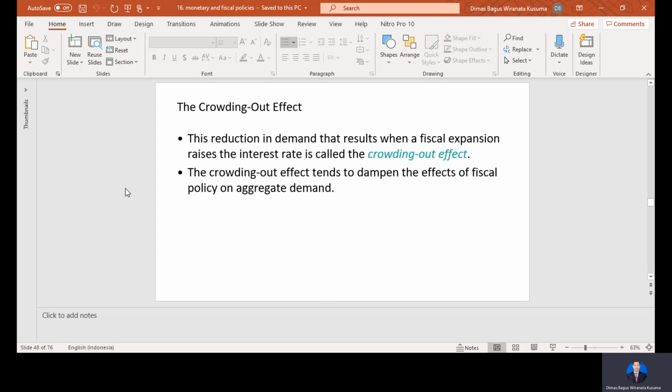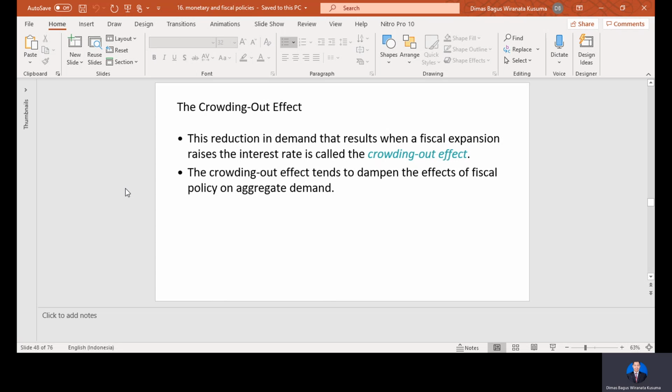And these reductions in demand that result when a fiscal expansion raises the interest rate are called crowding out effects. So the crowding out effect here is the impact of the increase of the interest rate on the government's behavior.